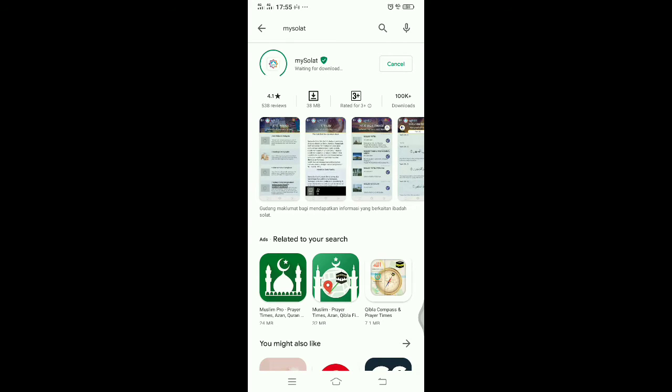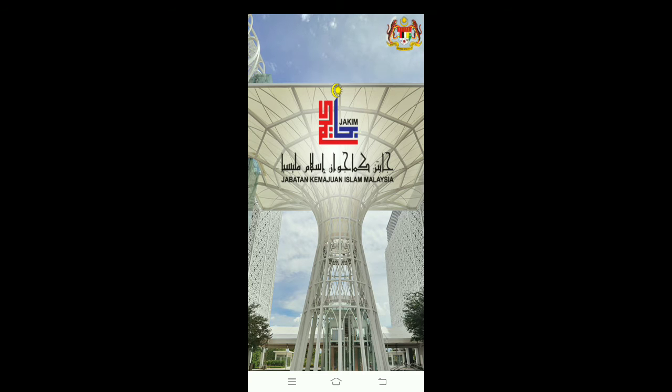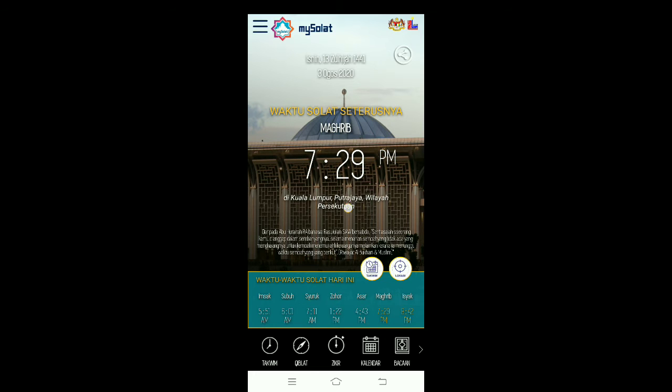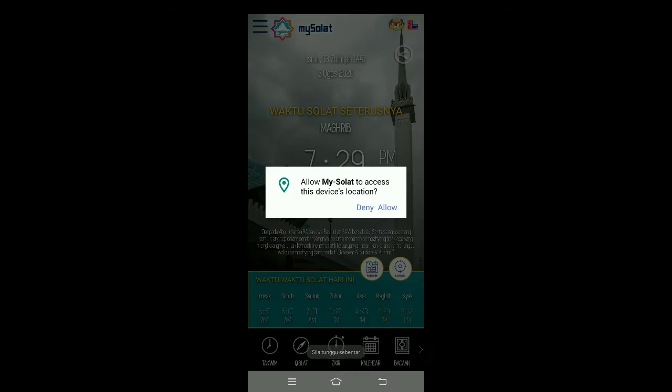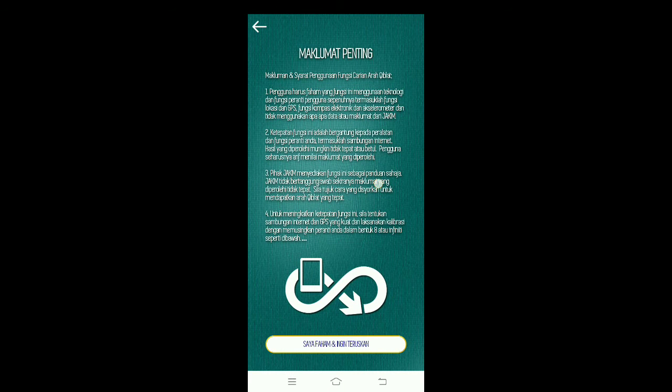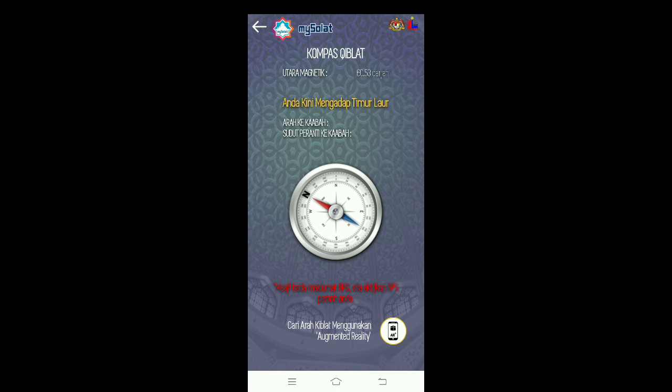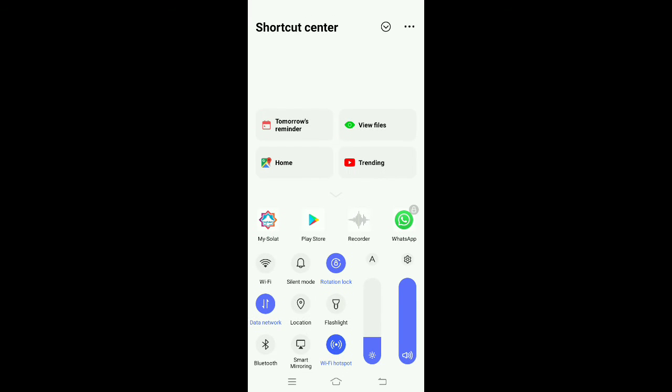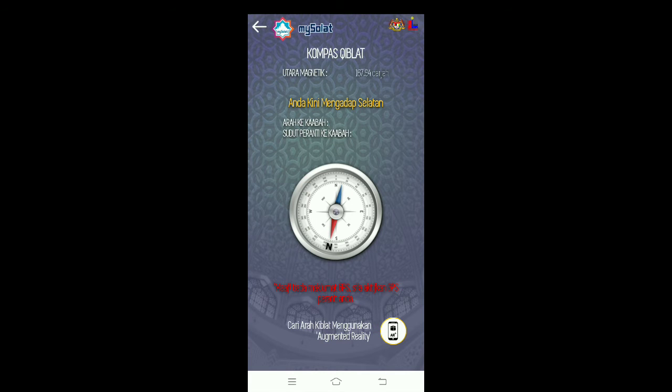While waiting for the installation to finish, why don't we calibrate our mobile phone for a few minutes in advance? The calibration technique is very important to ensure that the compass in the mobile phone can function properly. A common example of the calibration technique for Android users is to move the phone around in a number 8 pattern. Don't forget to turn on the location service on your mobile phone, or you will not be able to find the Qibla properly.